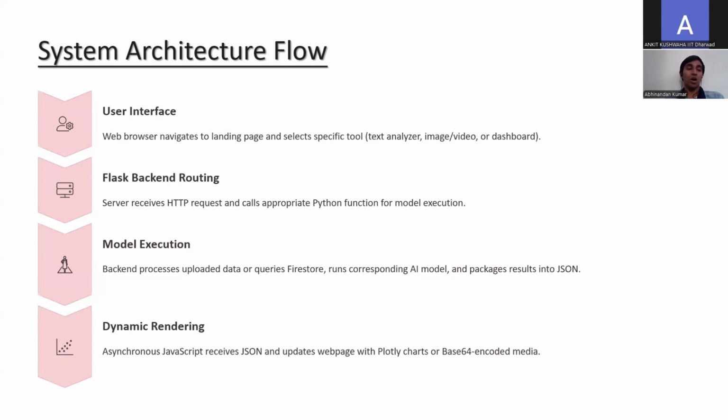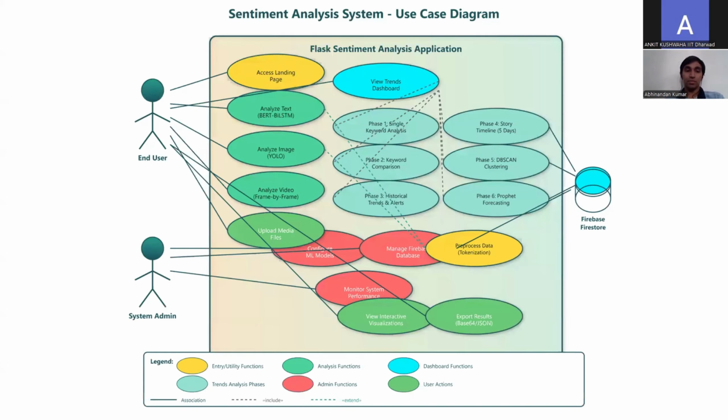Now here we see how the system works. When a user visits the site, they can choose the text analyzer, video analyzer, image analyzer, or the trend dashboard. Once the data is uploaded, the server routes it to the appropriate model. The model processes the input and sends back the result, which is dynamically displayed on the web using Plotly.js. This is our use case diagram, in which we see how the user, system admin, and the file store are related with use cases like access landing page, analyze text, analyze image.